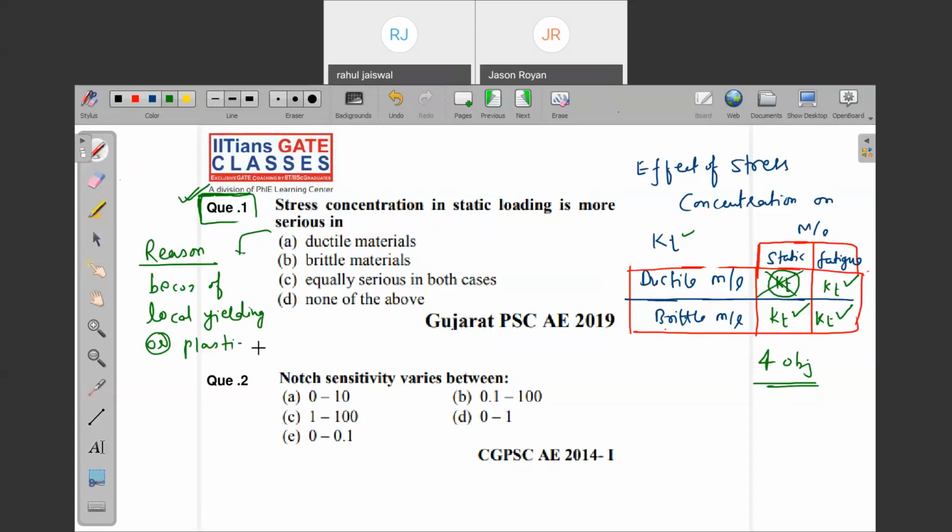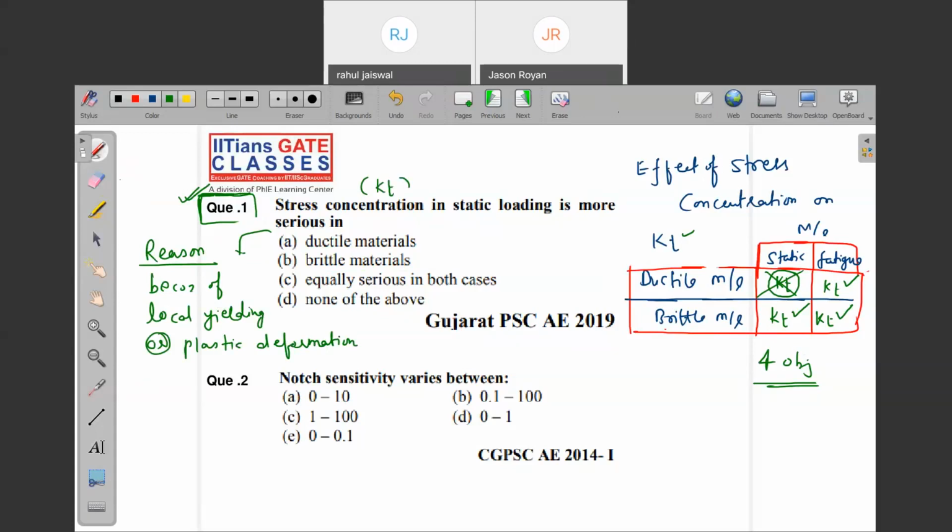Whenever you take a ductile material subjected to static loading, there is no need to consider stress concentration, that is KT.